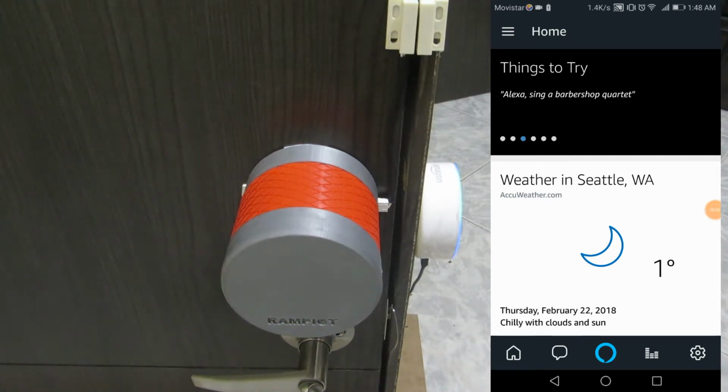Alexa, start Rampiot. Welcome to Rampiot. How can I help you with your door? Do you want to schedule an action or create a new rule?